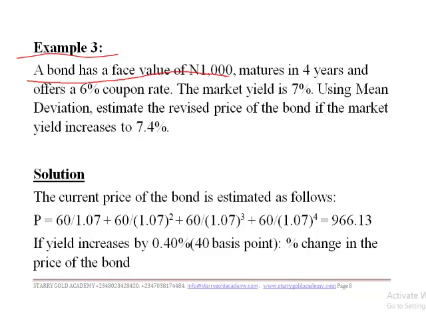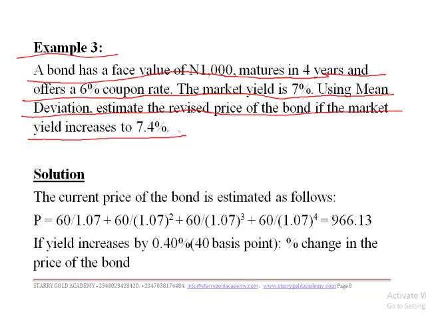A bond has a face value of 1,000 naira and is to mature in 4 years and offer a 6% coupon rate. The market yield is 7%. Now, using mean deviation, we are asked to estimate the revised price of the bond if the market yield increases to 7.4%.